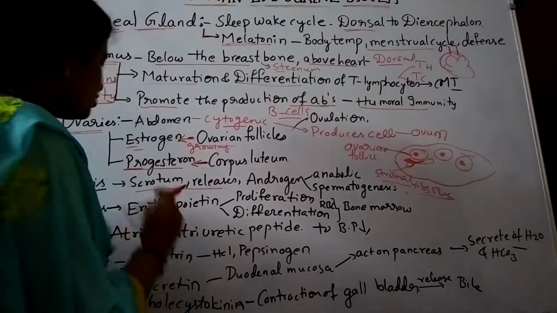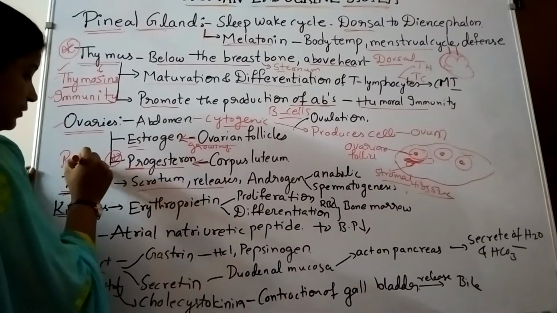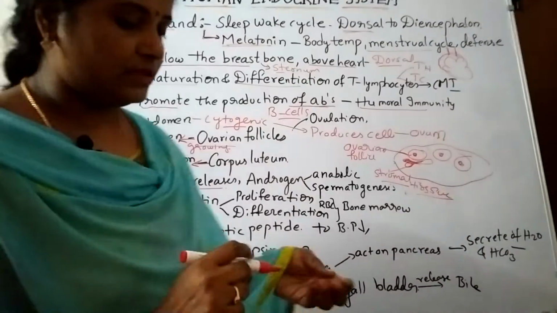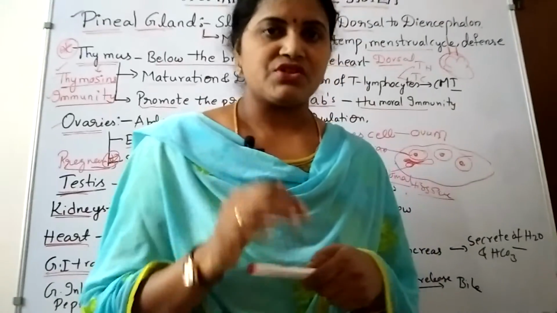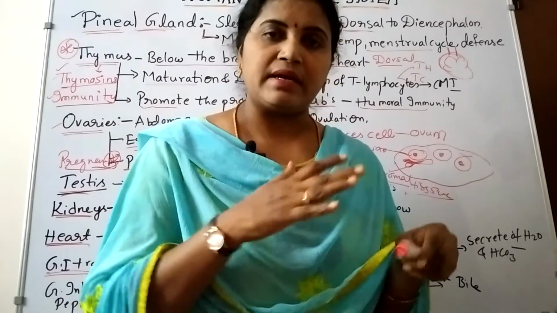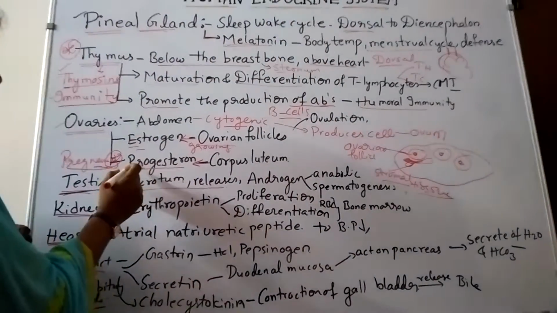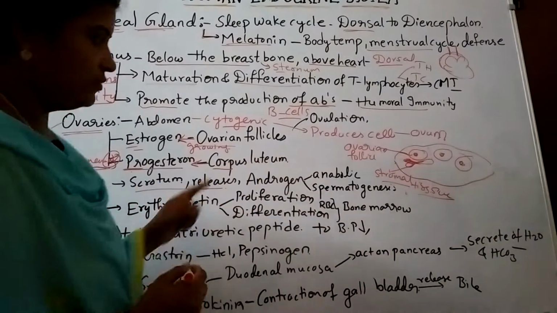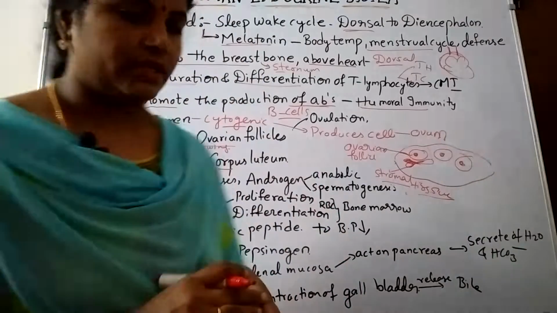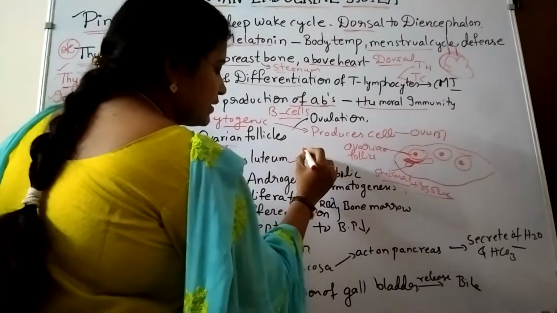But progesterone also plays a very important role during pregnancy. It maintains the pregnancy in the female. If in some females the progesterone levels are very low, they can't maintain the pregnancy, and that leads to abortions. Okay? Progesterone is secreted by the corpus luteum. Corpus luteum is nothing but degenerated ovarian follicles, and this progesterone is also helpful in milk secretions.